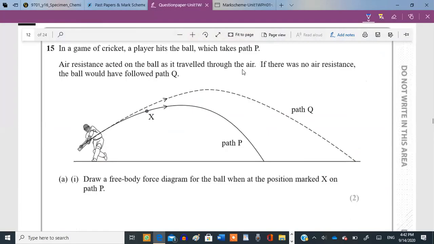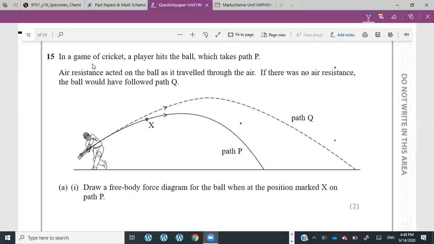Okay, projectile. Question 15 says in a game of cricket, a player hits the ball which takes path P. This is your path P over here. Air resistance acted on the ball as it traveled through the air. If there was no air resistance, then it would have followed path Q. Draw a free body force diagram for the ball when it is at the position marked X on the path P. So when the ball is over here, how many forces are acting on it?